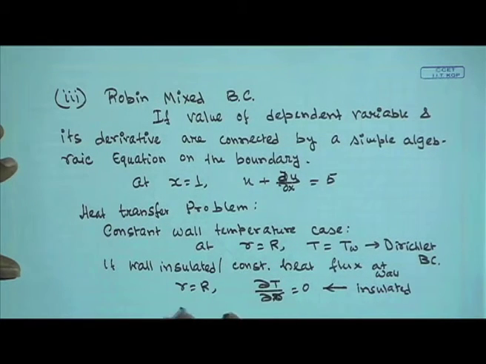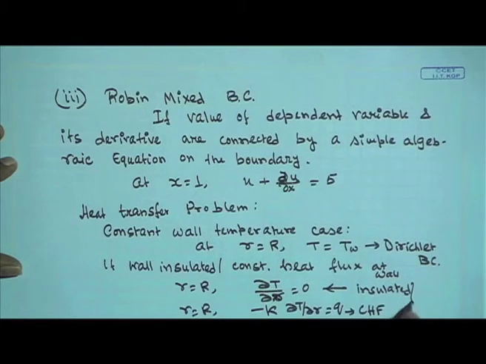And at r is equal to R, if minus k del T del r is equal to q, then it is a constant heat flux condition. Both are examples of Neumann boundary condition.